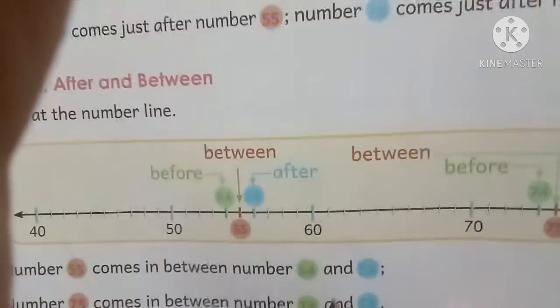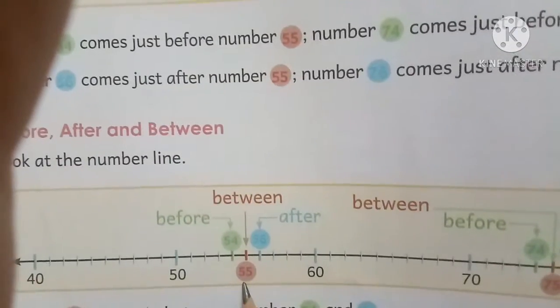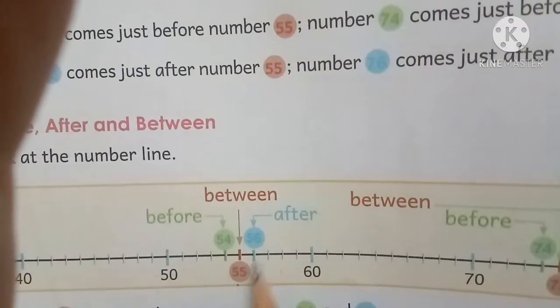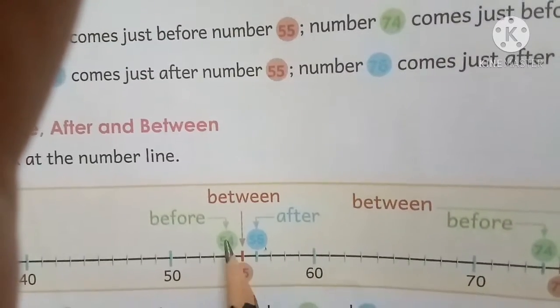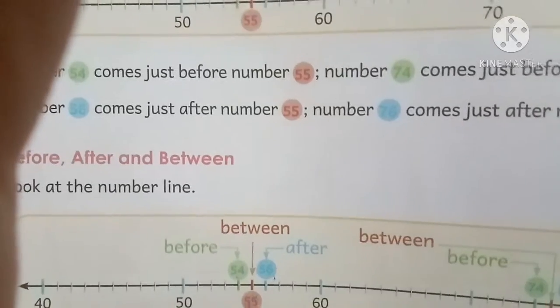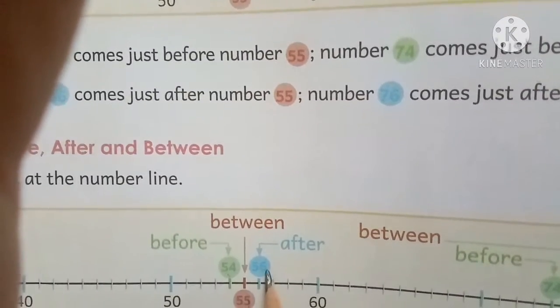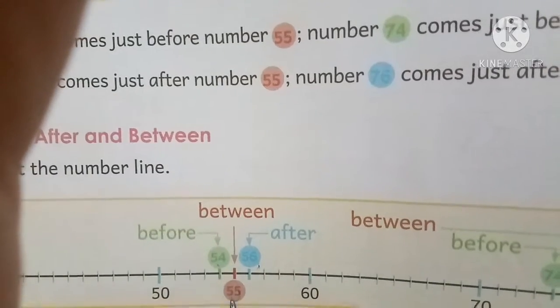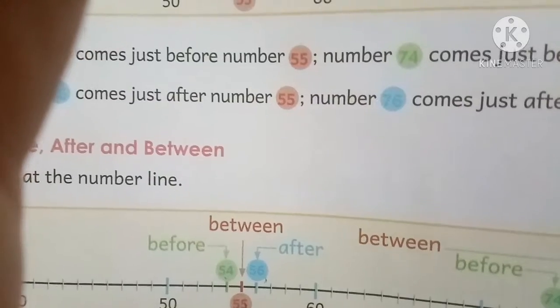And same you can look here, like 55. The number is 55. What comes after 55? 56. And what comes before 55? 54. And the 55 number is between 54 and 56.